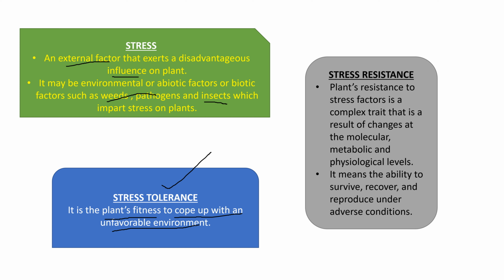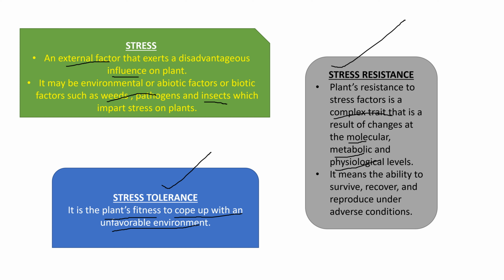Then the third term is stress resistance. Plants' resistance to stress factor is a complex trait that is a result of changes at the molecular, metabolic, as well as physiological levels. So, stress resistance is different from stress tolerance.